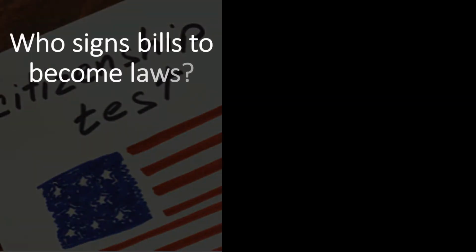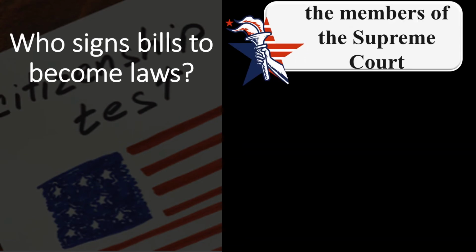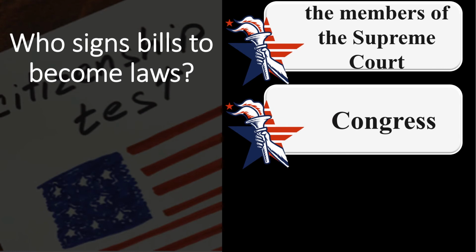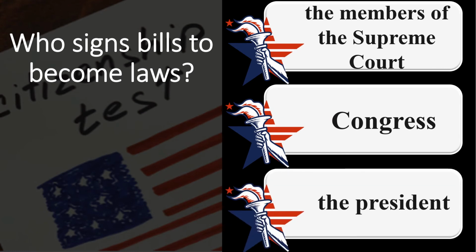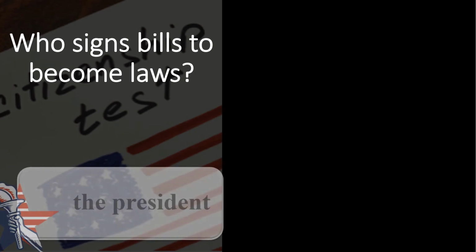Who signs bills to become laws? The members of the Supreme Court, Congress, the President. The President. Who vetoes bills?